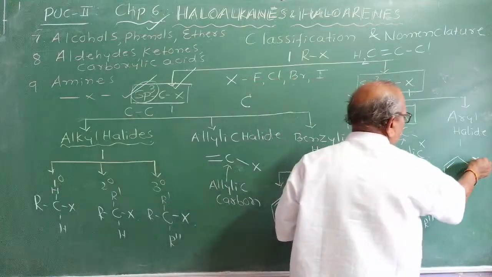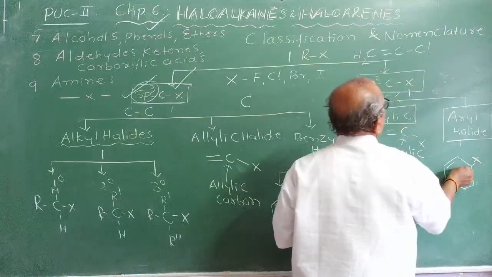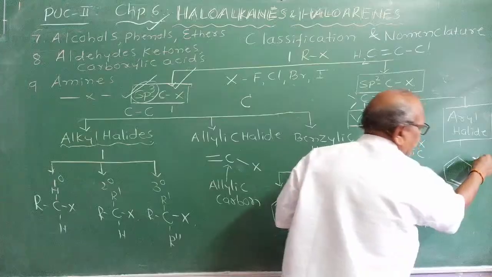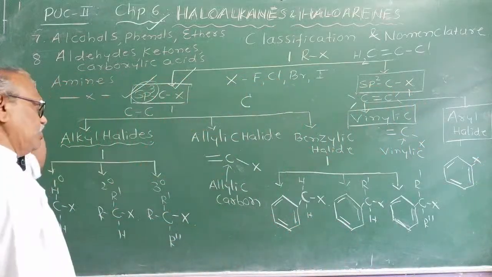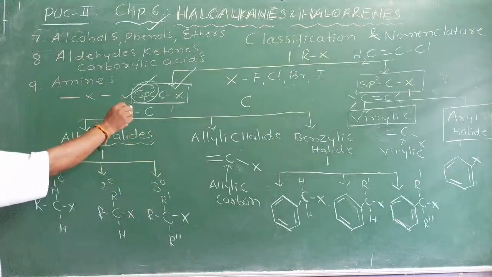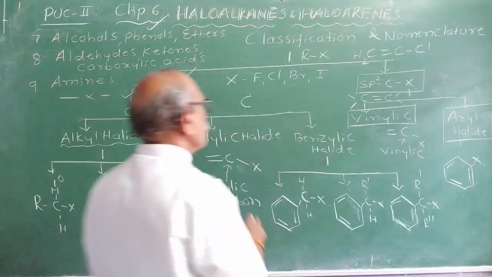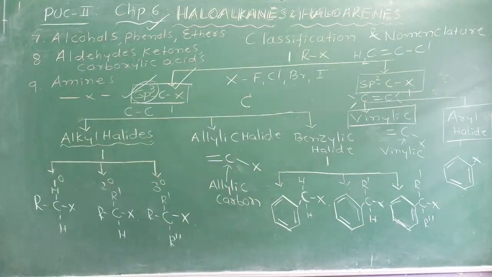If the halogen atom is directly linked to the benzene nucleus, then it is called an aryl halide. See, this carbon atom is doubly bonded, directly linked to the halogen, then it is called an aryl halide. And further, these sp3 hybridized carbon atoms are further classified into three more types.